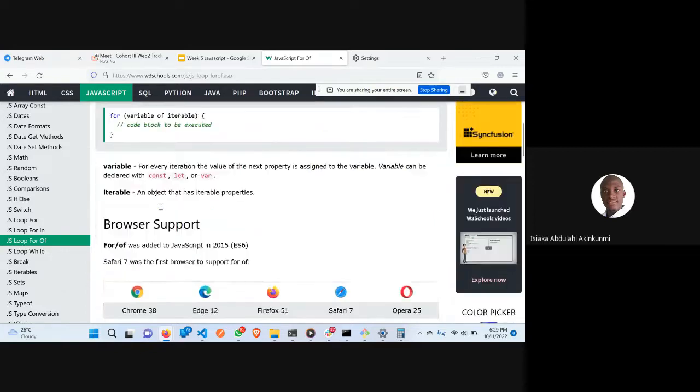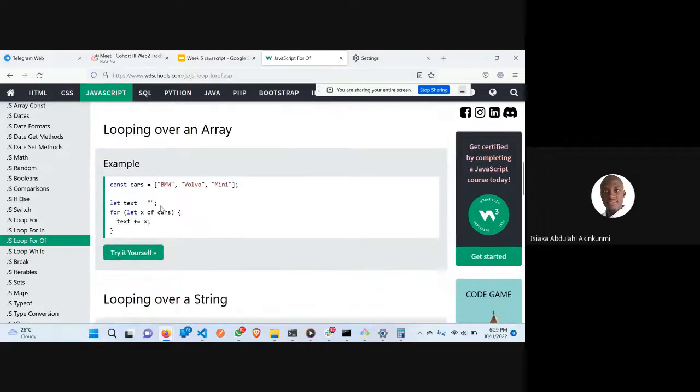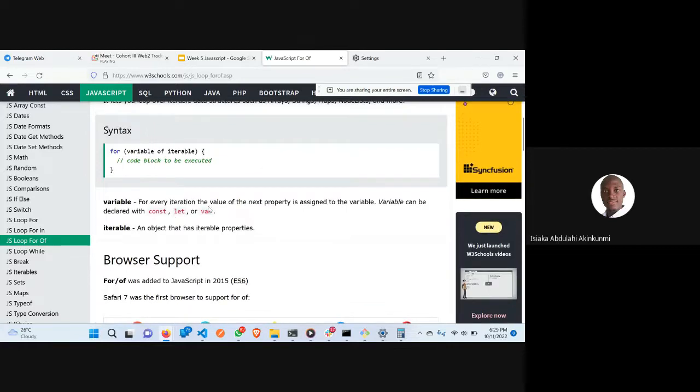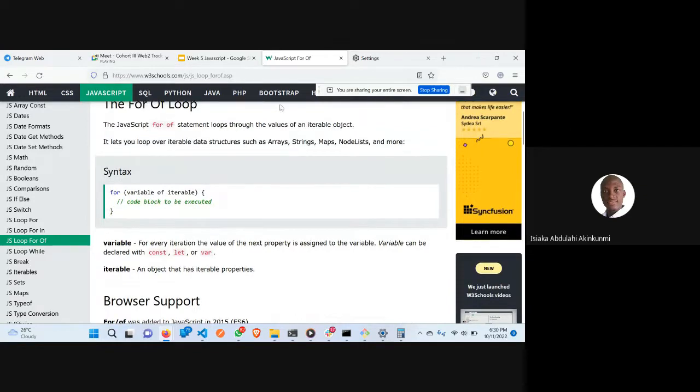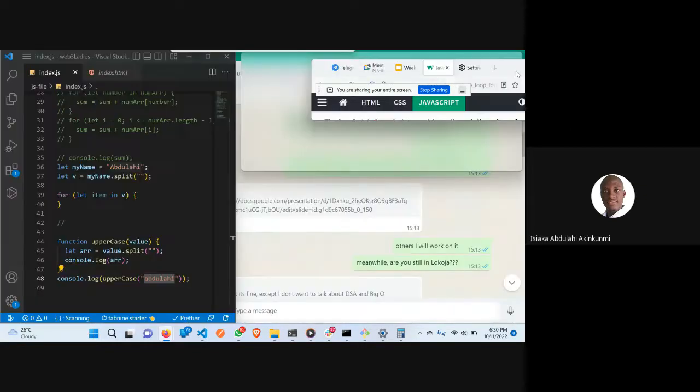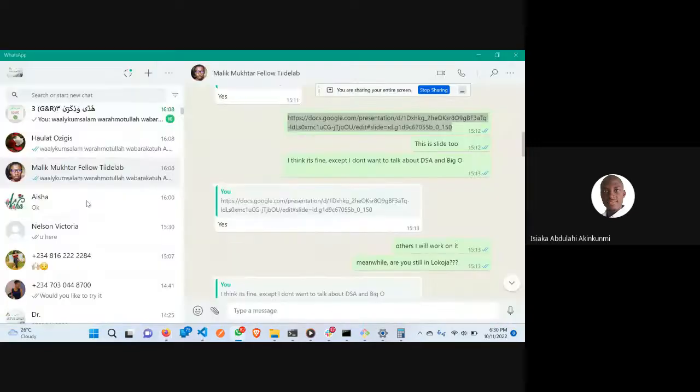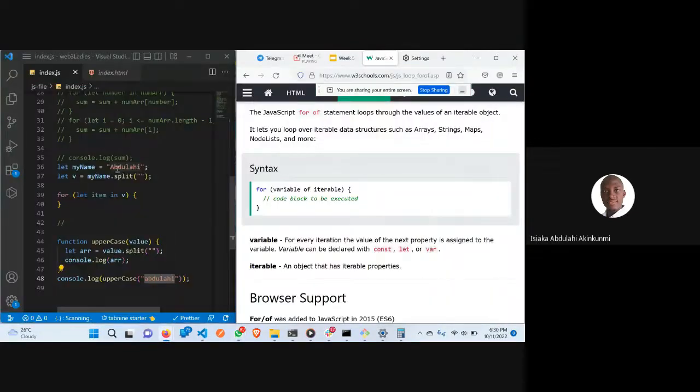This one is not giving you the index. Now let's see how it works. For every iteration, the value of the next is assigned to the variable. Variable can be declared. Now this is what this one looks like. Let's try it here in our VS Code. I'll put this here. Now instead of using for let in, let's now use of this. I'll comment this out so that it will be easier.